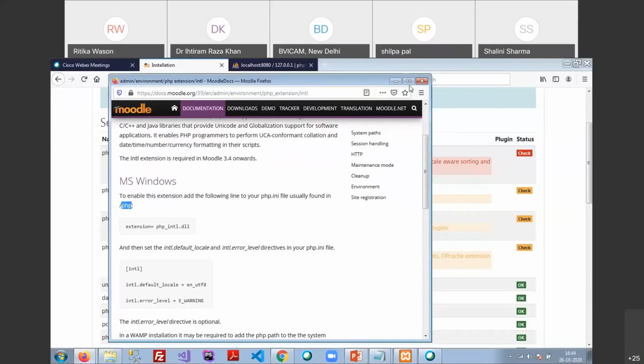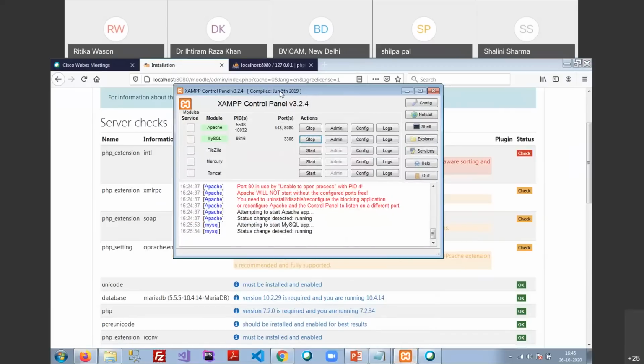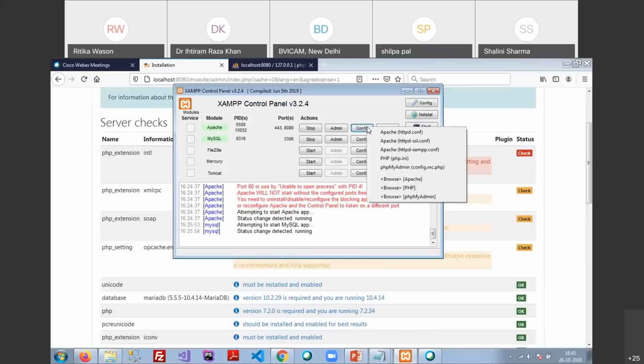Okay, so where am I going to find that file? Just check it out. Go to the control panel. Everything regarding your PHP settings, your Moodle settings, your Apache settings or your MySQL settings will be found inside the XAMPP control panel. There is a config button. Once you click on the config button, you are able to see the php.ini.